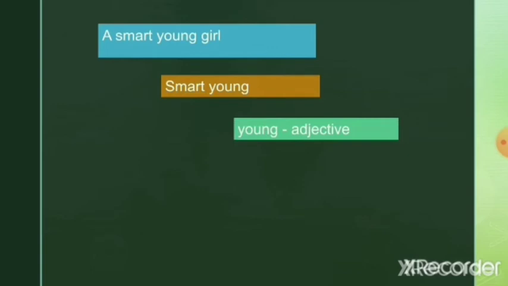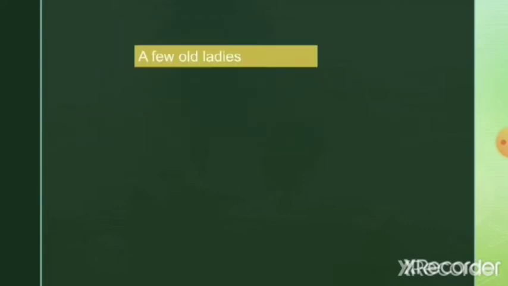Now check whether this word tells about the quantity of the noun or quality of the noun. Here, smart is a word that tells about the quality. So, it is a qualifier. A few old ladies.